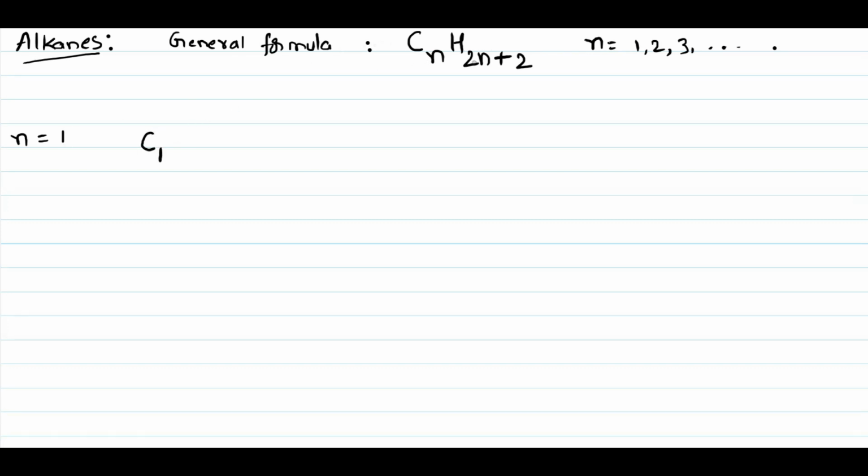C1. 2 ones are 2, 2 plus 2 is 4. That means hydrogens are 4. So 1 carbon, 4 hydrogens. Around the carbon, 4 bonds have to be there, 4 lines.